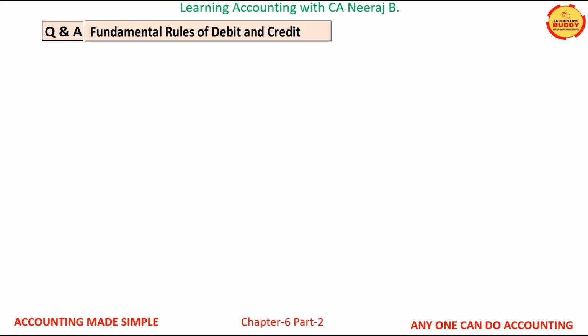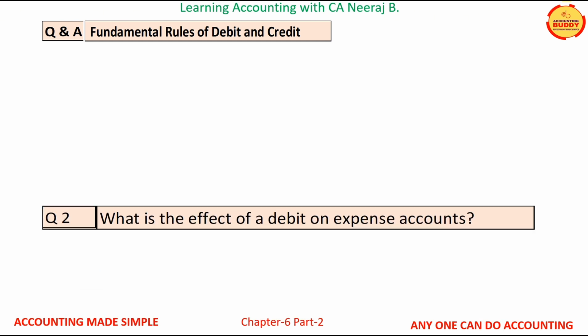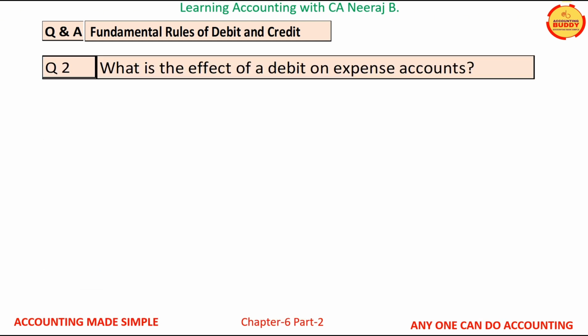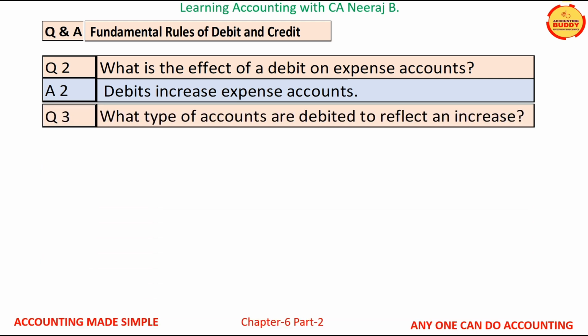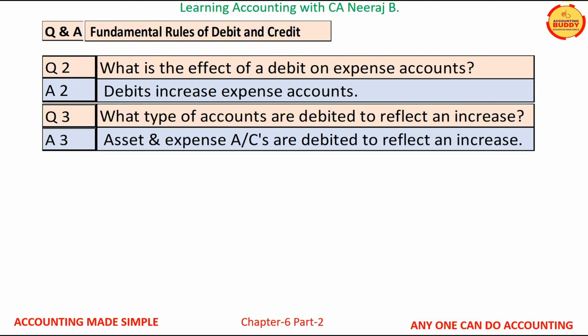Let us take up a few questions on the fundamental rules of debit and credit. Question number 2 on your screens: what is the effect of a debit on expense accounts? The answer is, debits increase expense accounts. Question number 3: what type of accounts are debited to reflect an increase? The answer is, asset and expense accounts are debited to reflect an increase.